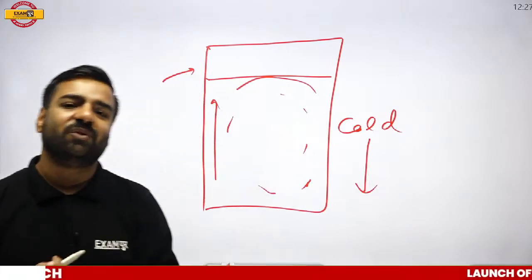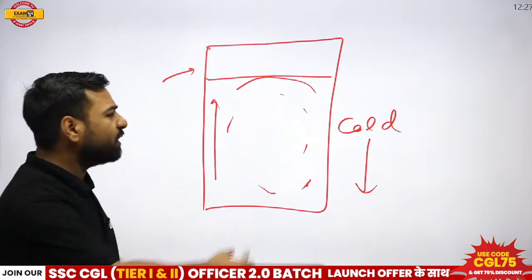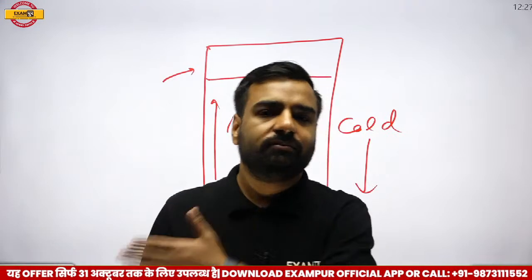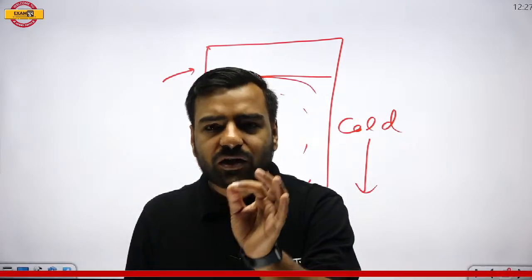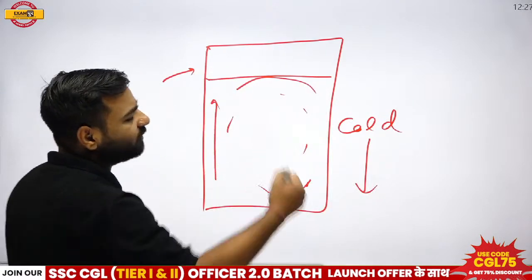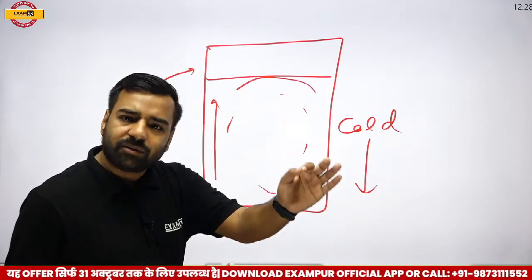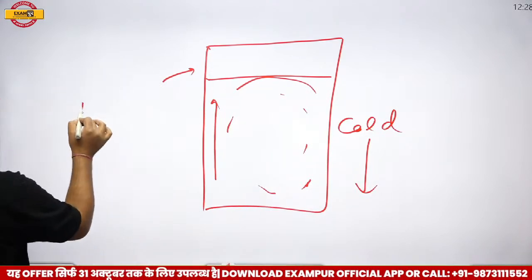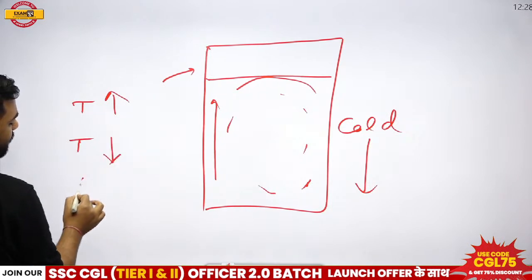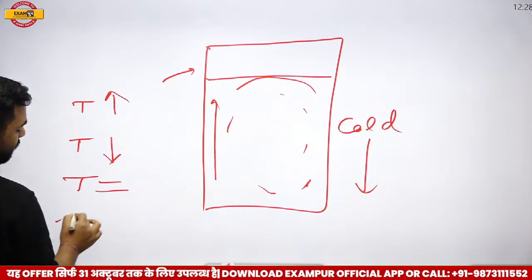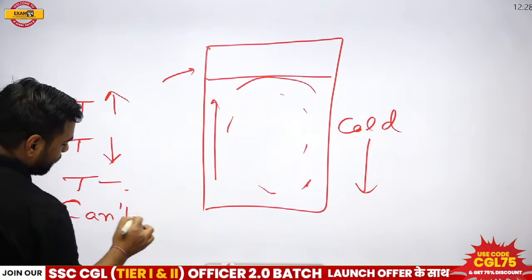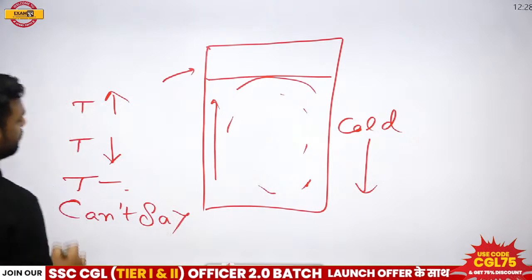Now this is quite interesting one. My question is, if I open the door of the fridge and keep it in the room, obviously the fridge will be in the room. What will be the change in the temperature of the room? The first option is, the temperature of the room will increase. Second is, temperature of the room will decrease. Third is, temperature of the room will remain same, or we can't say what is going to happen. Anything can happen. So these are the four options.